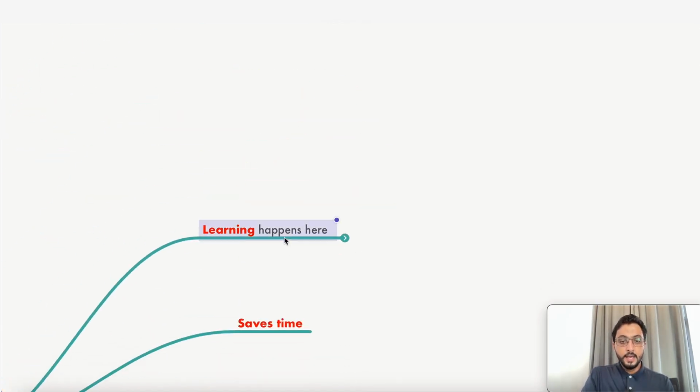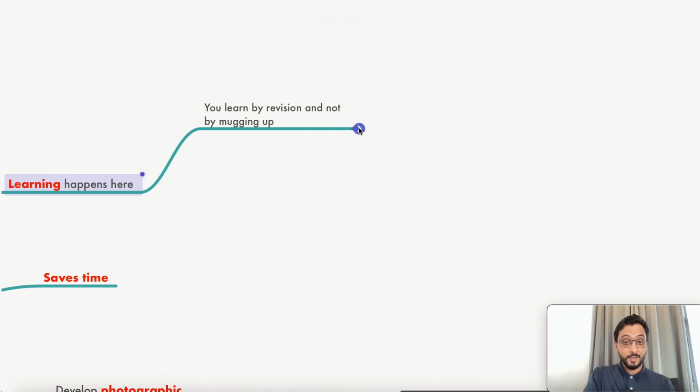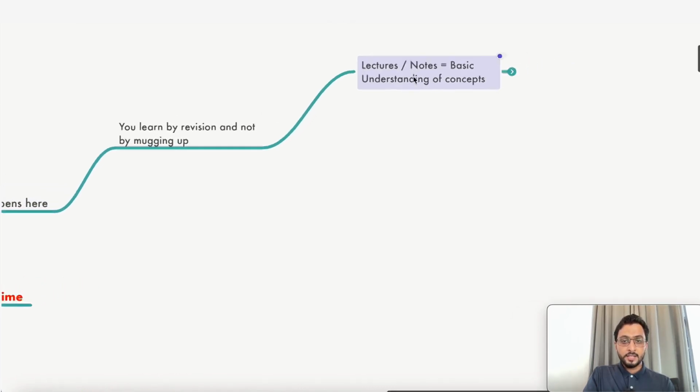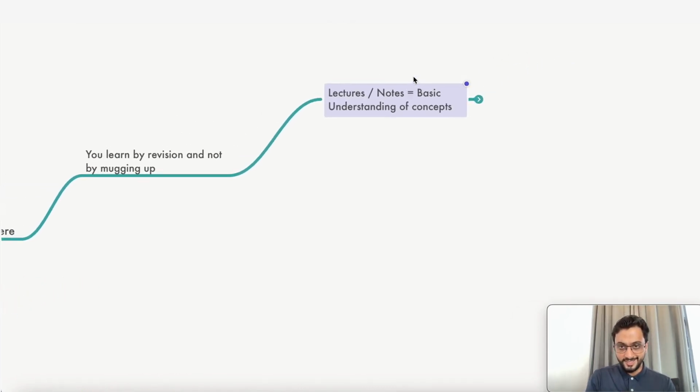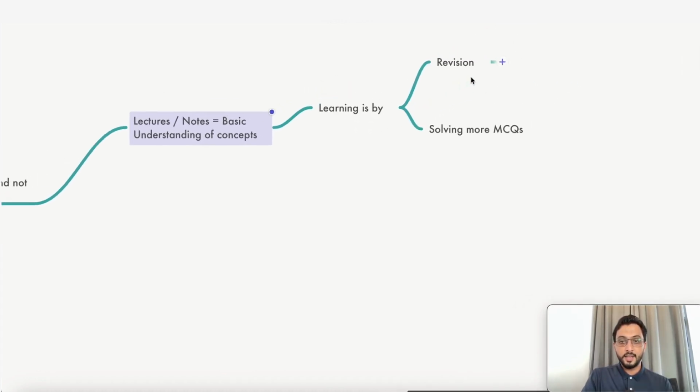Now let's see why I tell you that learning happens here. Basically, you learn by revision and not by mugging up. Please understand that, very important. And yes, you will ask me, then what about lectures and notes? Why do you provide lectures and notes? Basically, lectures and notes are for understanding the concepts. You get a lecture, you get notes, you read them, you listen to the lecture, you understand the concepts. Next is learning, and learning is by revision and solving more MCQs.